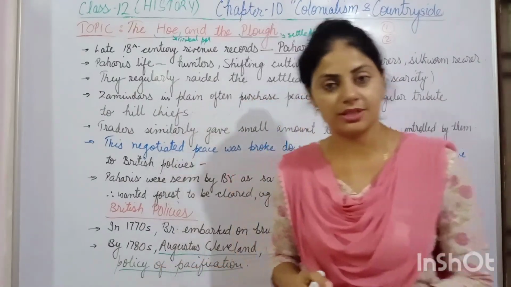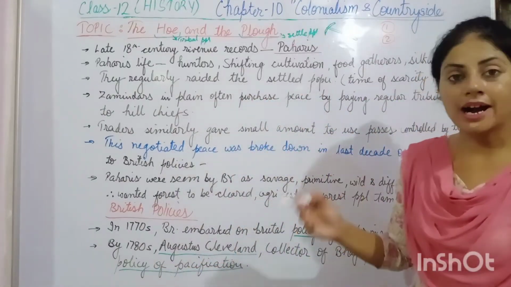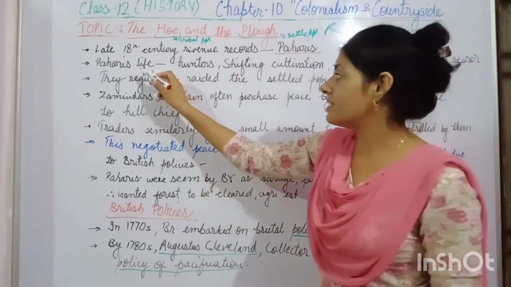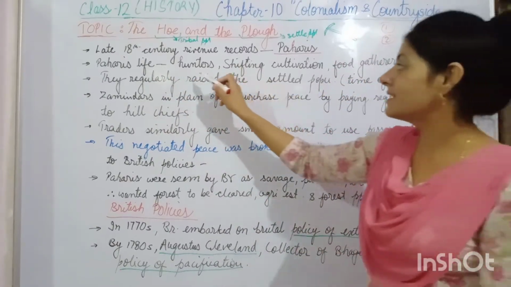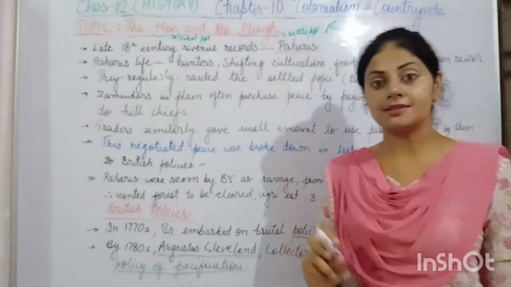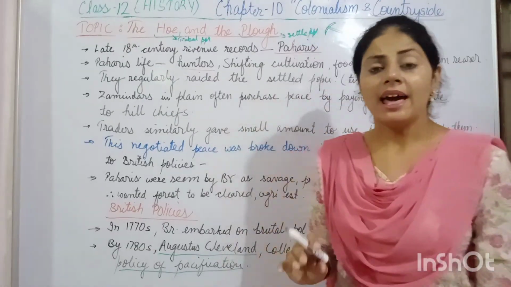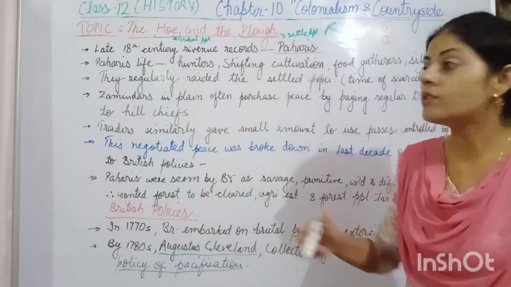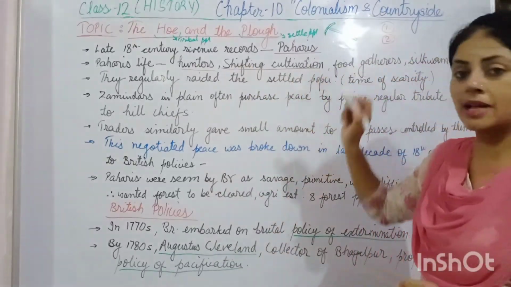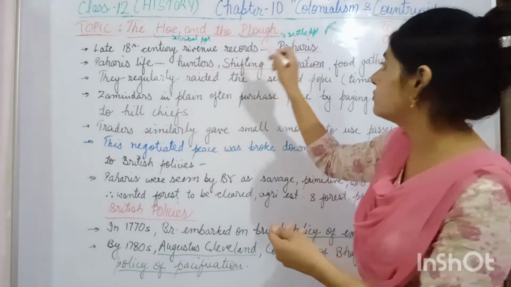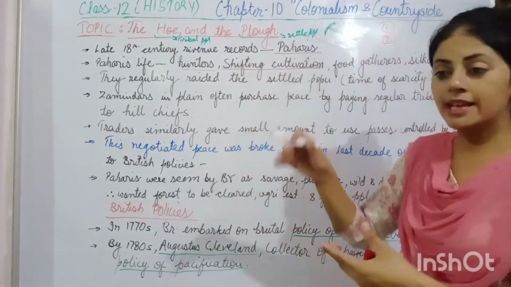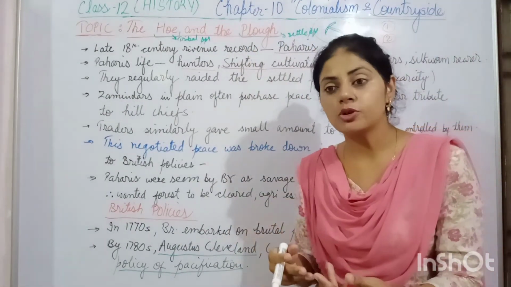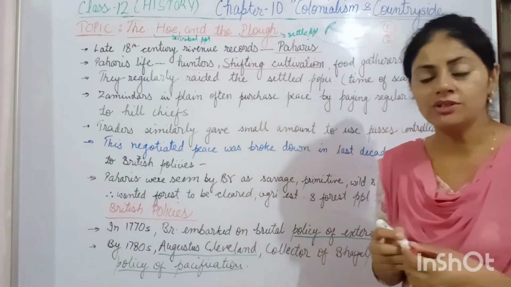These Pahadis were mainly hunters. They also did a little agriculture by following the shifting cultivation method. Using the hoe, they moved a little soil and did a small cultivation.